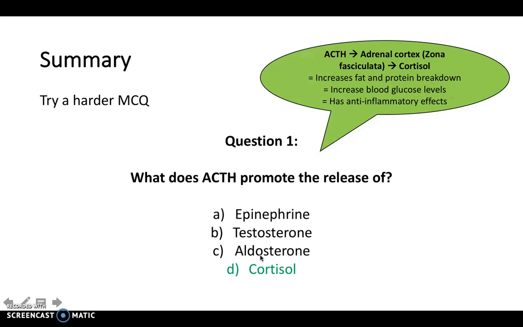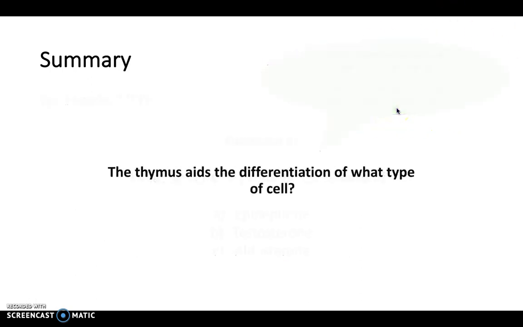As previously discussed in the other question, remember ACTH is released from the anterior pituitary. It acts upon the adrenal cortex, so particularly the zona fasciculata, which produces glucocorticoids, aka cortisol. And cortisol is then released. Cortisol causes increased fat and protein breakdown, so lipolysis, increased blood glucose levels, and has anti-inflammatory effects as well.